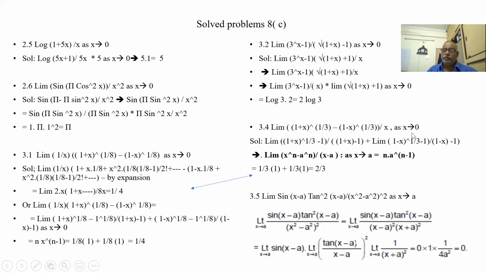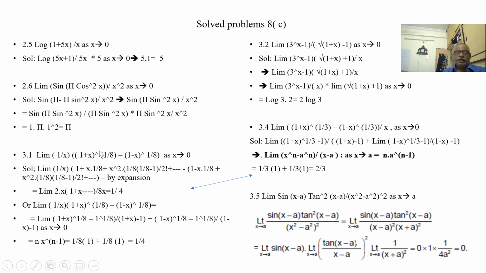Okay, so both are the same. Here we have done it with a fundamental formula, n into x to the power of n minus 1, 2 times. Here also the same thing we can put: (1 plus x) whole to the power 1 by 8 minus 1 by 1 plus x minus 1, minus of, in place of minus will come plus, (1 minus x) whole to the power 1 by 8 minus 1 by 1 plus x minus 1.